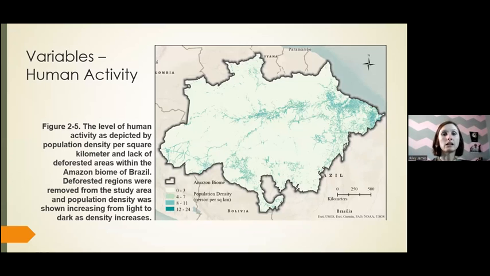That can be seen here on this screen. So areas in the light green depict a human population density of 0 to 3 people per square kilometer, followed by the darker green of 4 to 7. Then we have the 8 to 11 people in the light blue, finished with the 12 to 24 people per square kilometer in the dark blue.